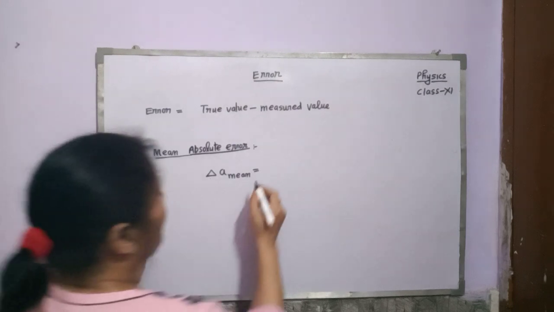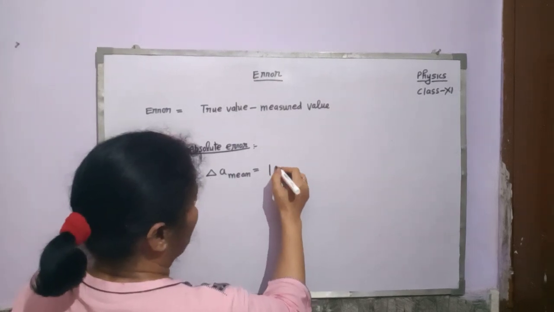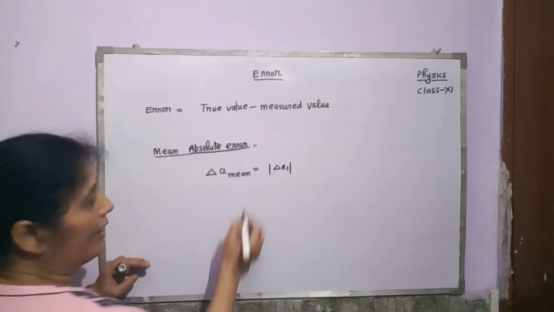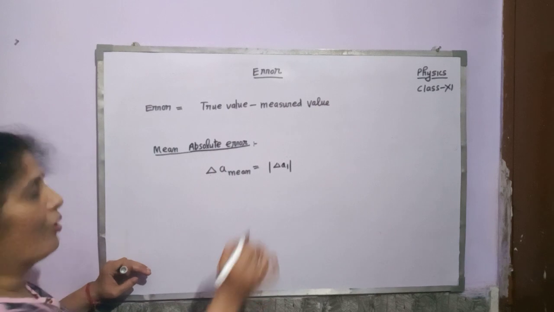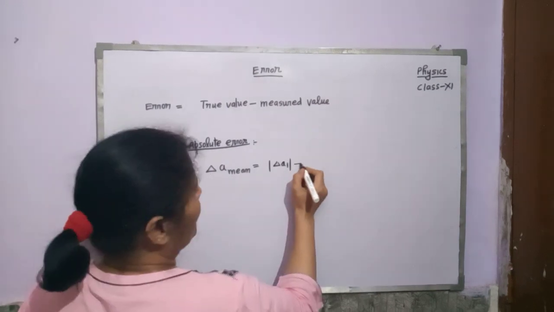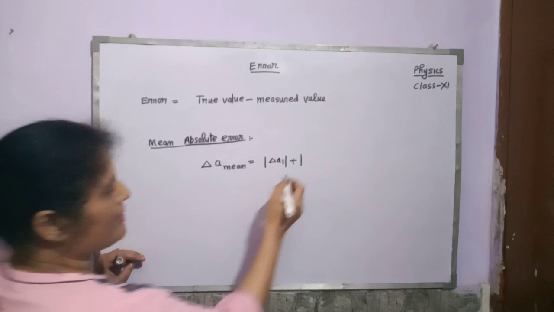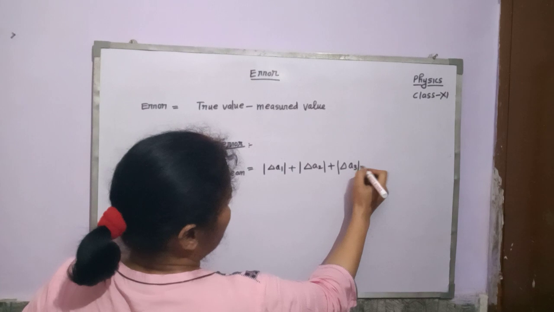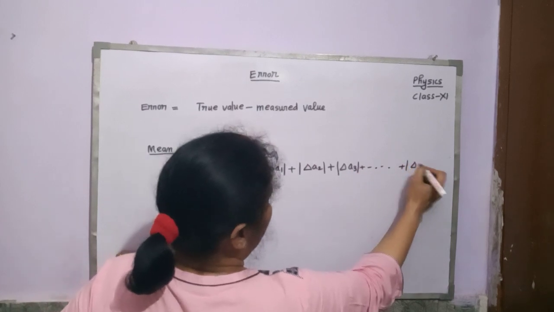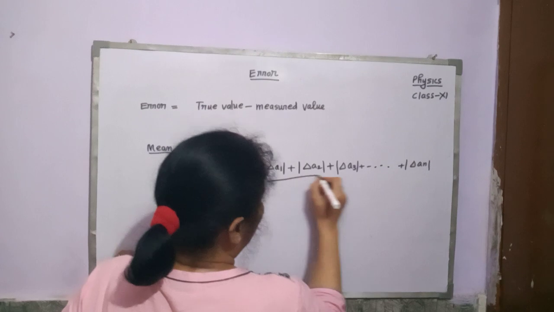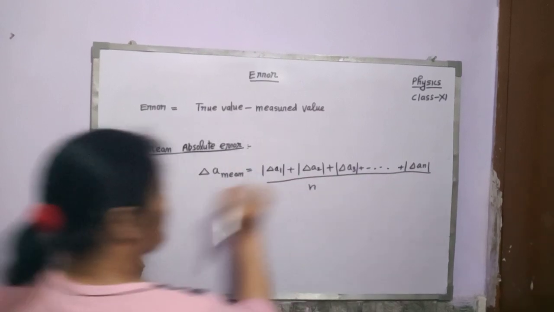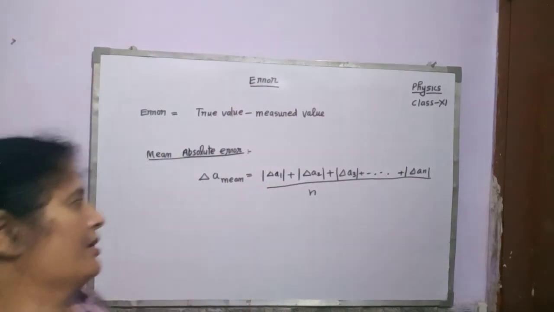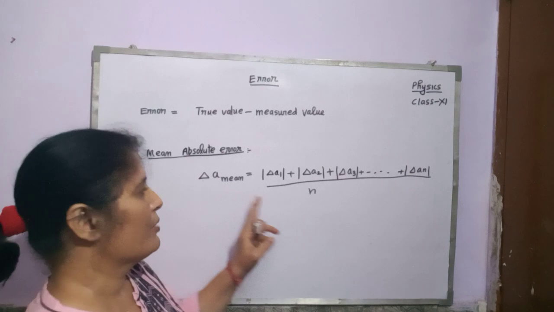By how? By placing mod outside the absolute error. Mod delta A1 means if delta A1 is negative, mod means it becomes positive. Plus, if positive, then it can be taken as such. Mod delta A2 plus mod delta A3 plus so on, last one is mod delta An, divided by number of terms n. This is always positive because we have taken here the mod values of absolute error. This is known as the mean absolute error.